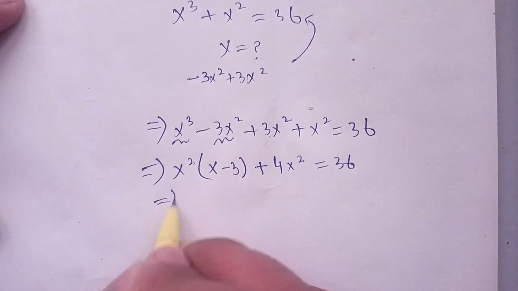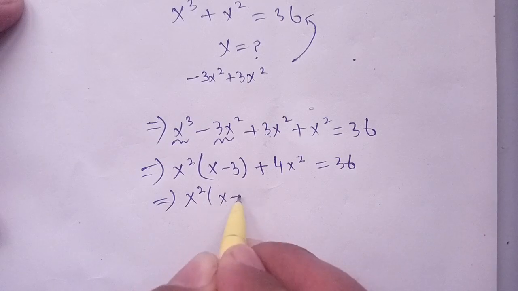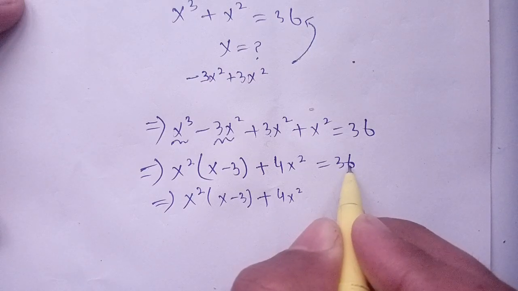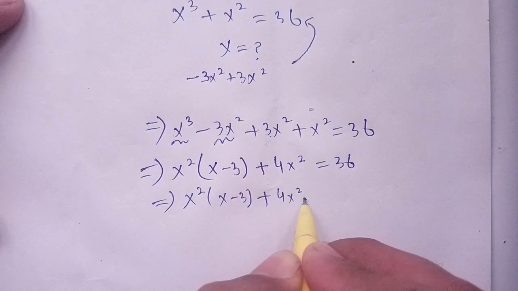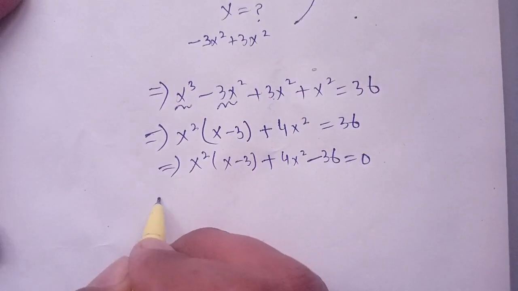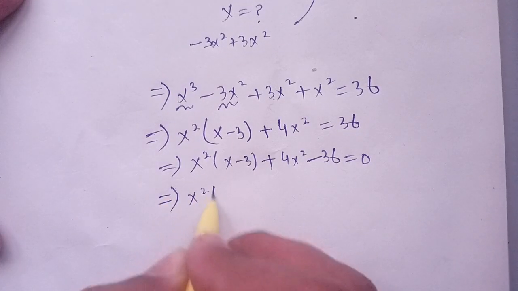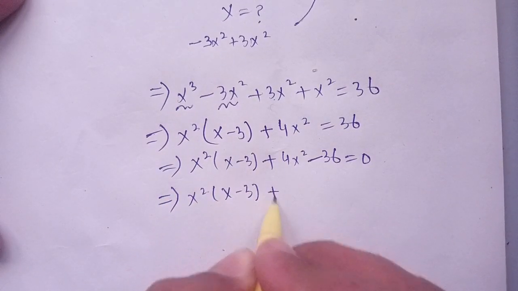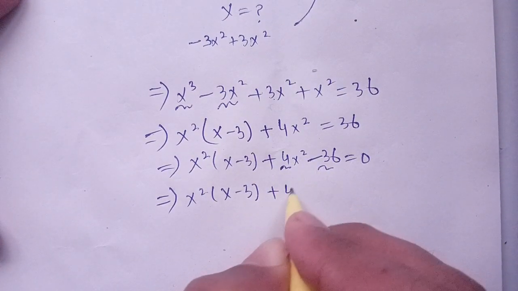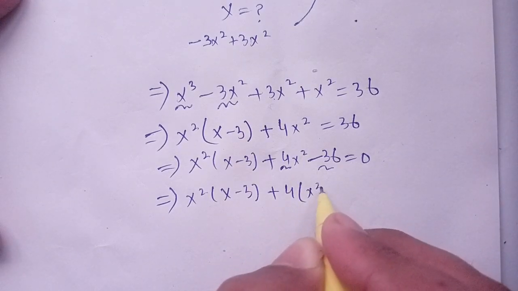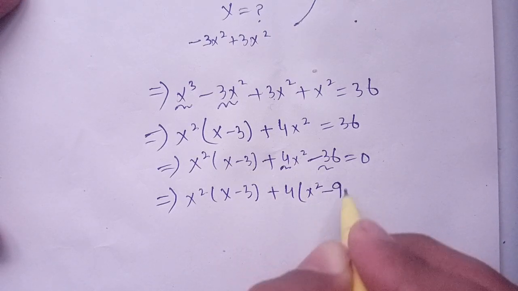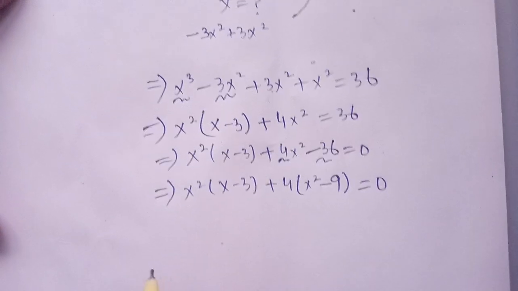Now in the next step we can rewrite it as x square times x minus 3 plus 4x square. Now when we shift this 36 from the right hand side to the left hand side, it becomes minus 36 is equal to 0. Now we can take 4 out from both of these terms. We get 4 times x square, and 4 times 9 becomes 36, so remaining only minus 9 is equal to 0.